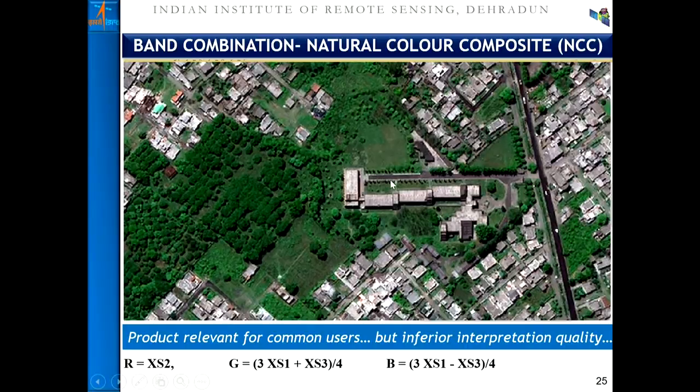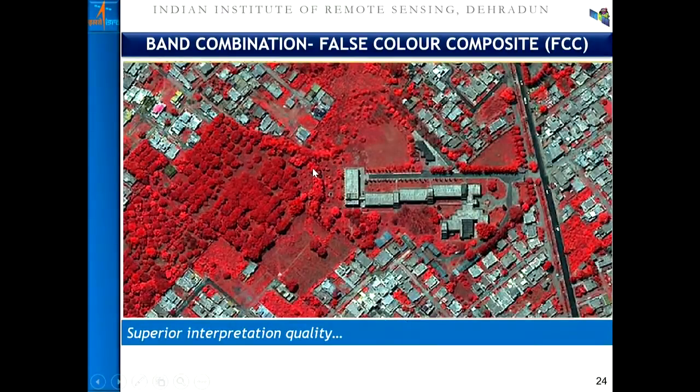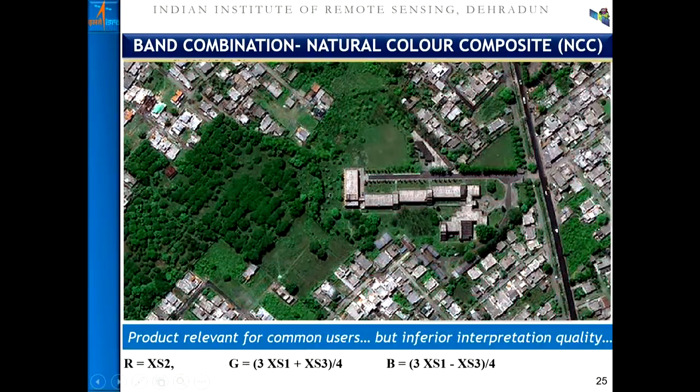So in that case, a natural color composite, which is built based on certain band combinations from the false color composite, is also gaining importance. But of course, we all know as remote sensing scientists that the false color composite is good for interpretation, while the natural color composite is good for the commoner, mostly for visualization.